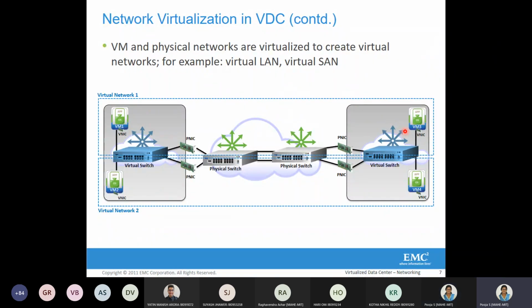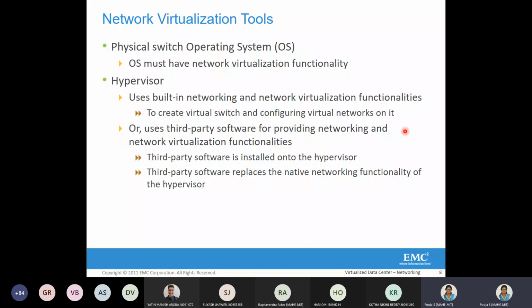All right, moving ahead. When you're talking about network virtualization tools, the network virtualization is basically performed by the hypervisor and the physical switch operating system.